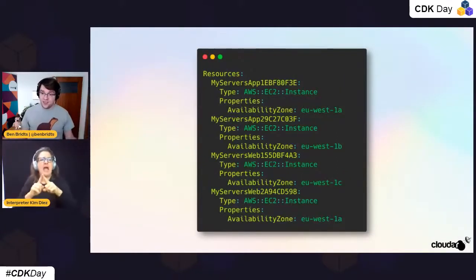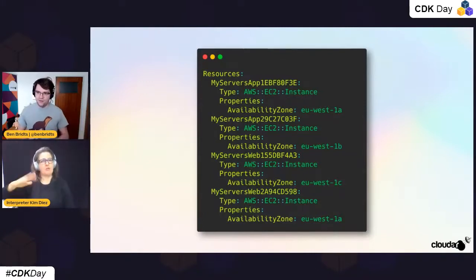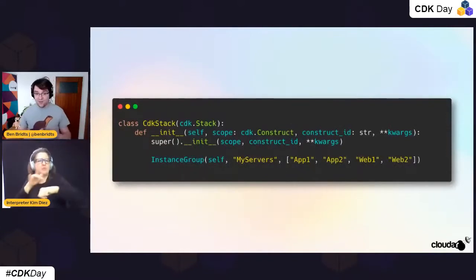And if we synth and deploy our stack, this is the YAML output that would get passed to CloudFormation, or at least part of it. I hid most of the other properties to make it fit here. And you can see that we create 2 sets of 2 servers. We have the 2 app servers at the top, the 2 web servers at the bottom, and we go A, B, C, A, spread out over our 3 availability zones. And that all worked great, so far so good.